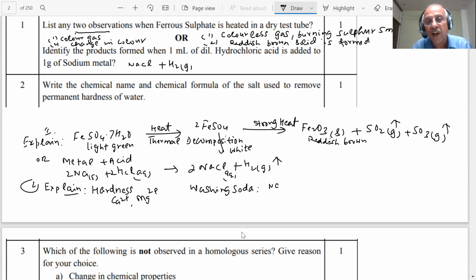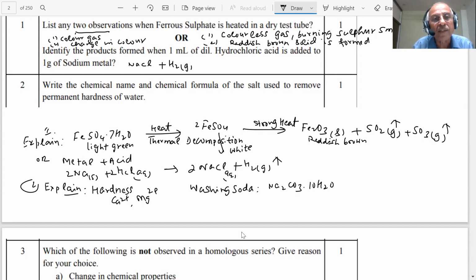What is the formula of that? Na2CO3.10H2O, student. This is a decahydrate. What happens is that this reacts with calcium and forms CaCO3. A solid precipitate will be formed and we can filter and remove these ions.